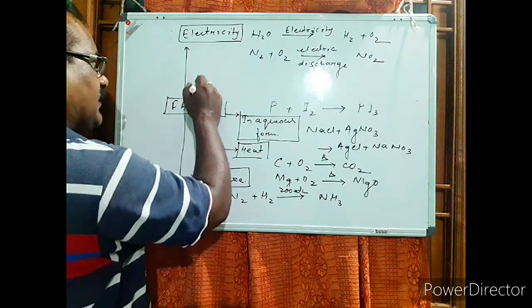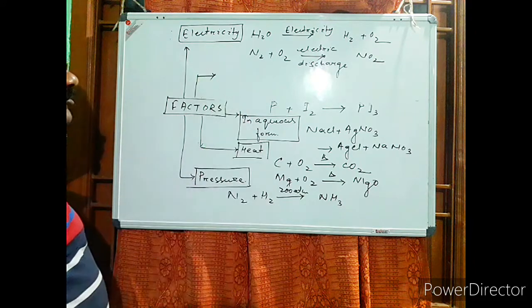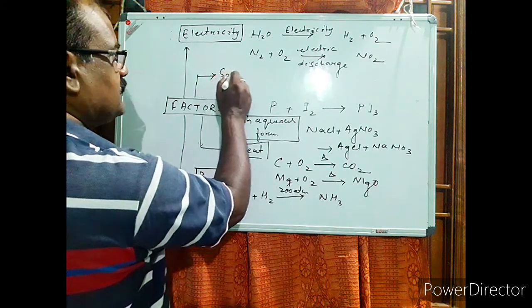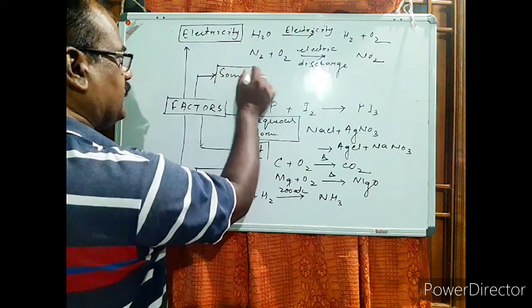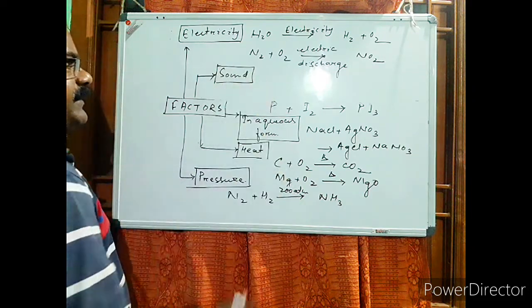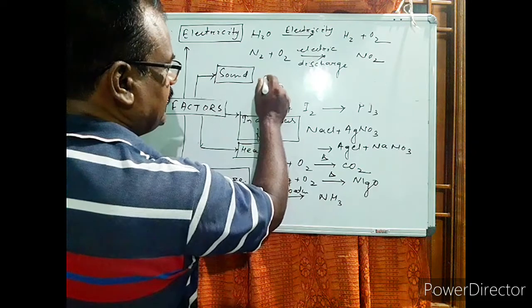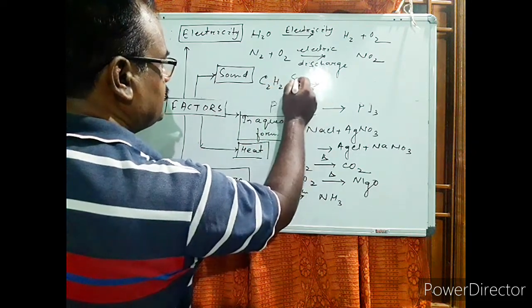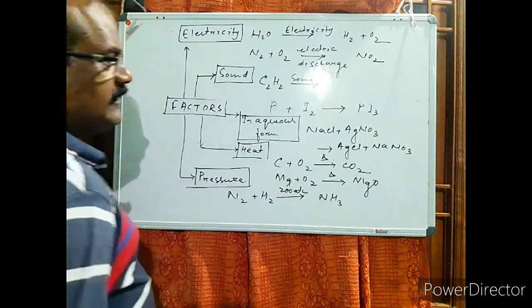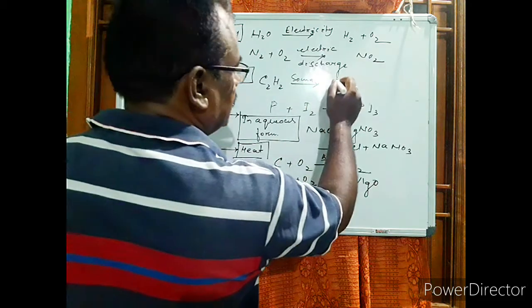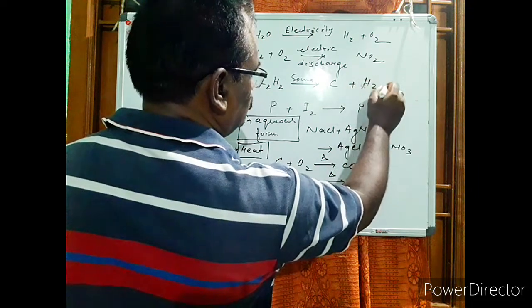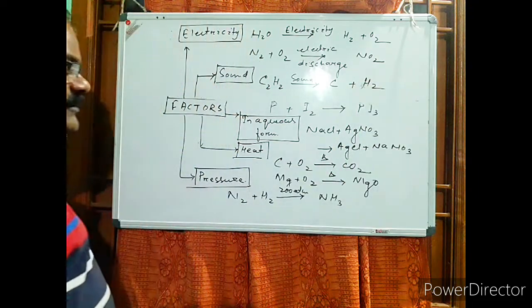Even sound energy plays some vital role for certain chemical changes. So sound can also be another factor for some chemical changes, like acetylene. In presence of sound energy, it can be decomposed to form carbon and hydrogen.